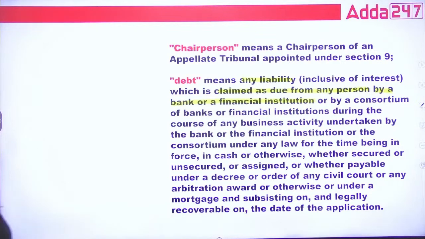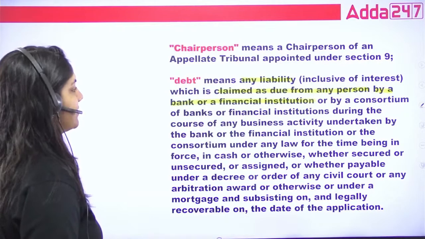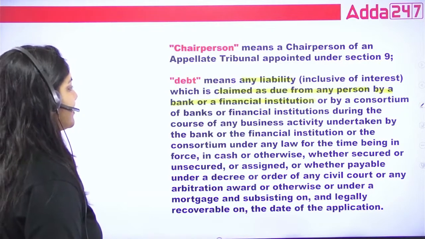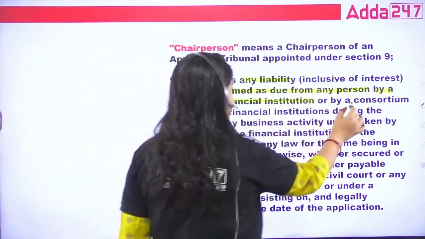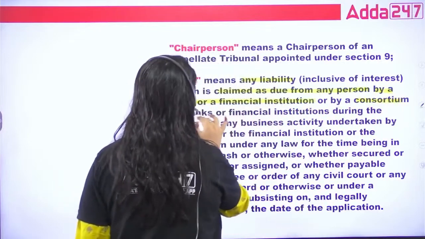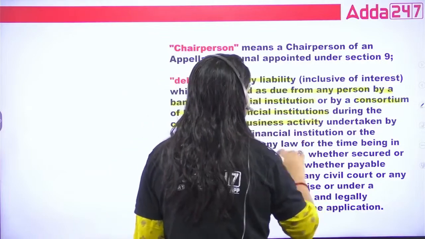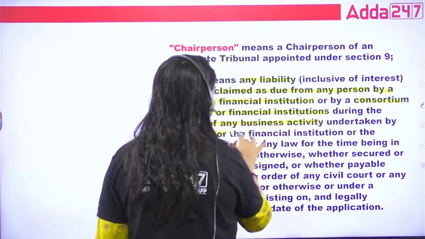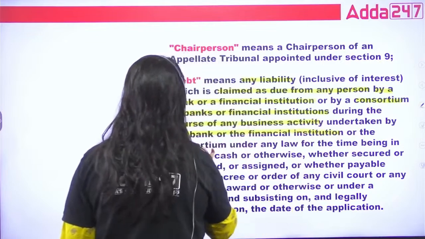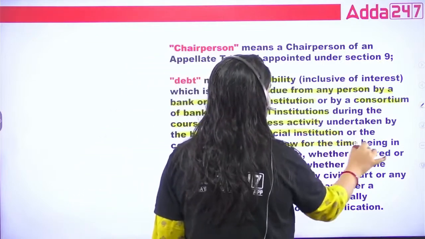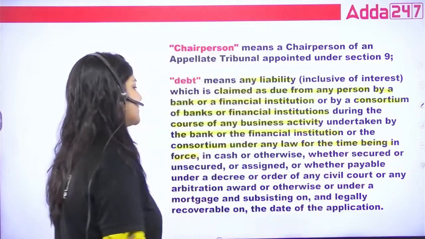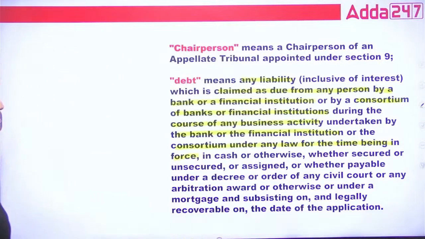Okay. So debt, any liability claimed as due from any person by the bank, financial institution, or by consortium of bank and financial institution during the course of any business activity undertaken by the bank and financial institution or the consortium under any law for the time being in force. That's it. See. Is that okay? So this is the definition of the term debt.